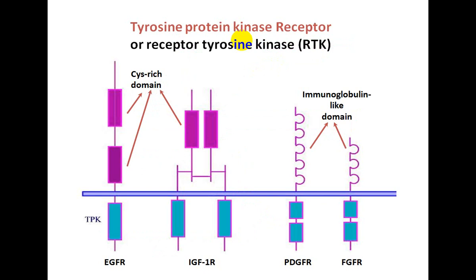So among these RTKs, or receptor tyrosine kinases, there are epidermal growth factor receptor, insulin growth factor receptor, platelet derived growth factor receptor or fibroblast growth factor receptors.